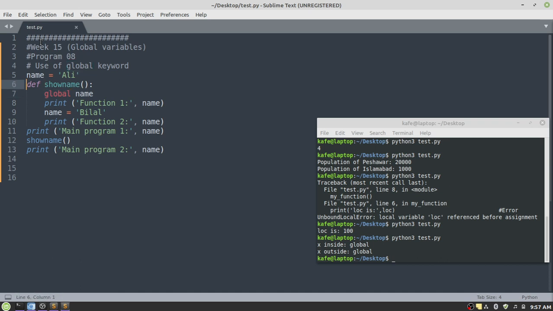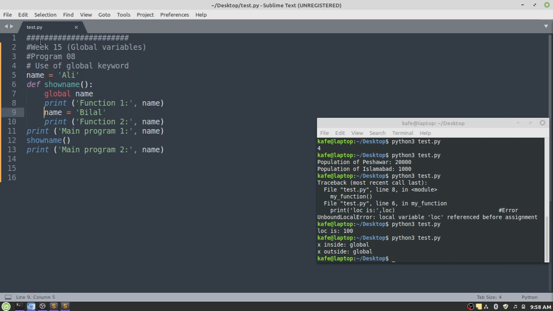So in this program, we have a function with the name show name. Here is the definition. This is the body of the function. This statement is not actually the body of the function, you can see from the indentation. First, the program execution will start from here. We have a function call, so the control will transfer to this point. And then we have a variable, and we want to access the variable, that is the global variable, with the help of the global keyword. First, it will display the value of this global variable. So the current value is Ali.